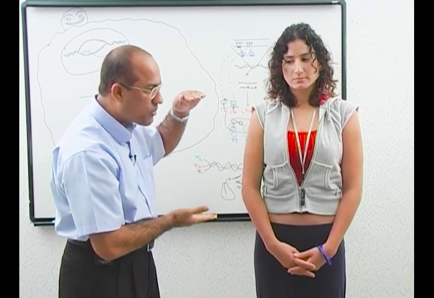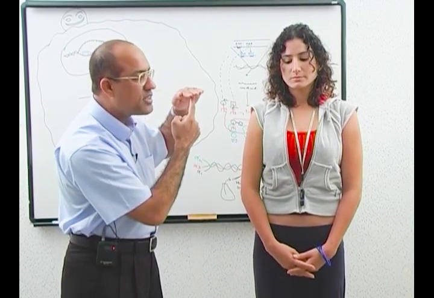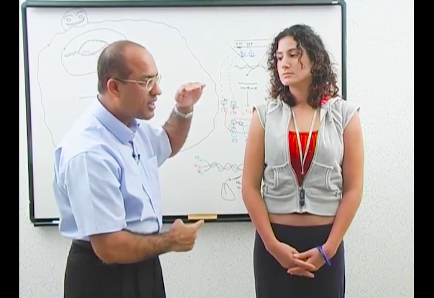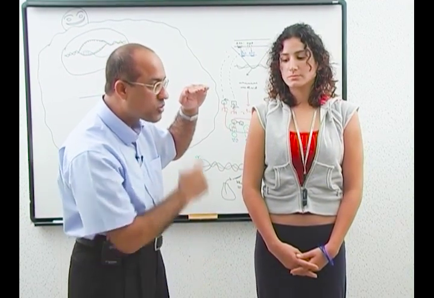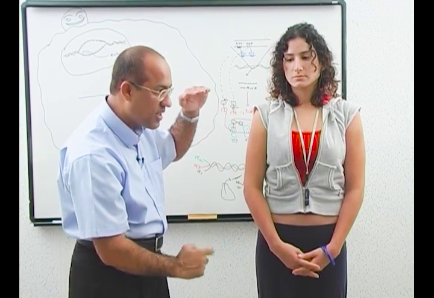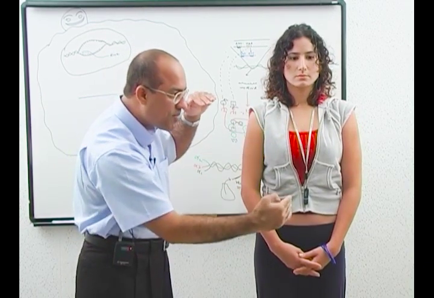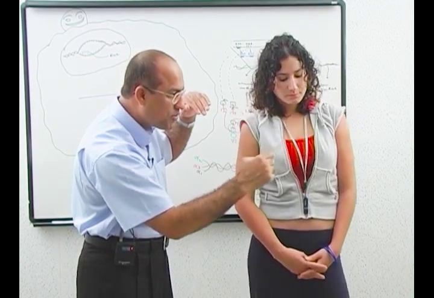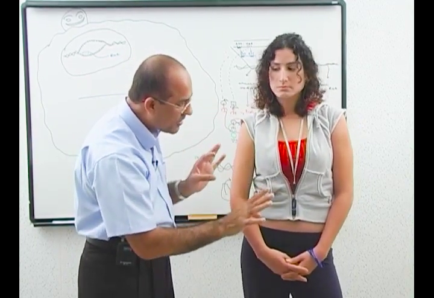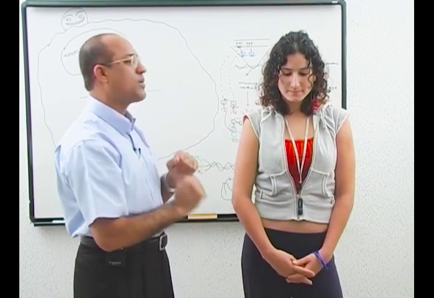The 23 chromosomes from the mother side are bringing how many recipes? 30,000. So 30,000 genes from the maternal side are packed into 23 chromosomes of maternal origin. 30,000 genes coming from the father side are packed into 23 chromosomes coming from the father side. Am I clear? Right? Now what happens?